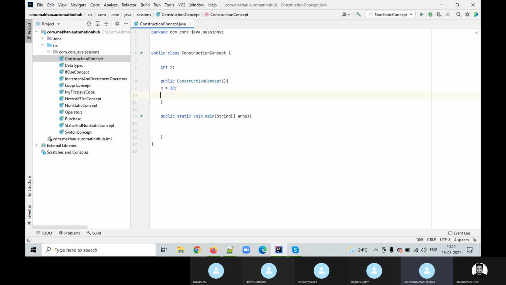Then create one more method, not a class. Any method, public void, display or something like that, m1. Inside that method, System.out.println, print the value of x.